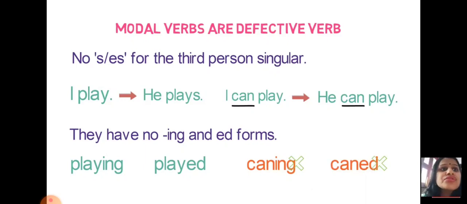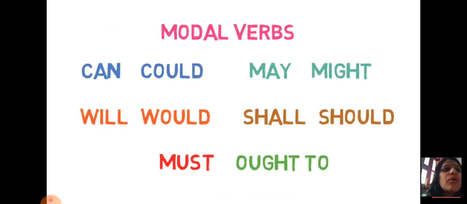If it is understood, then only we will move forward and understand all about modal verbs. Basically, the modal verbs which we have studied so far are of 13 types. But today we are discussing 10 types, which are the most important types of modal auxiliary verbs.